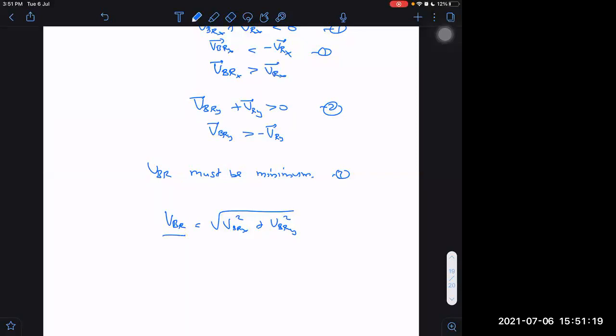By multiplying with a negative sign, I can write that, or not?